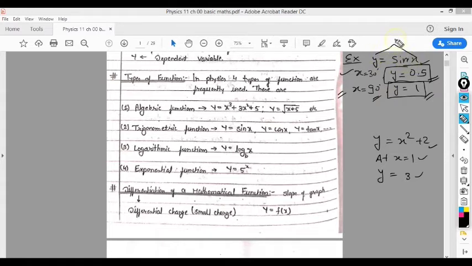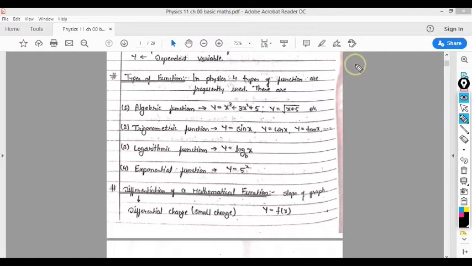This relation is nothing but what is called a function in the language of mathematics. If I choose another example, y equal to cos x, then at x equal to 60 degree the value of y comes out to be 0.5, and at x equal to 90 degree the value of y comes out to be 0.